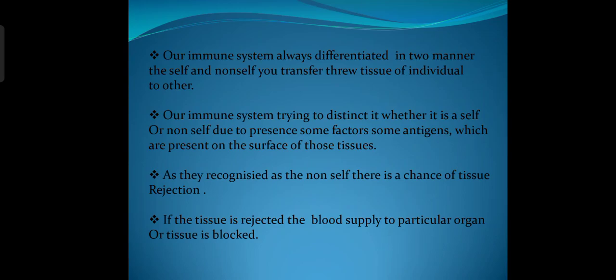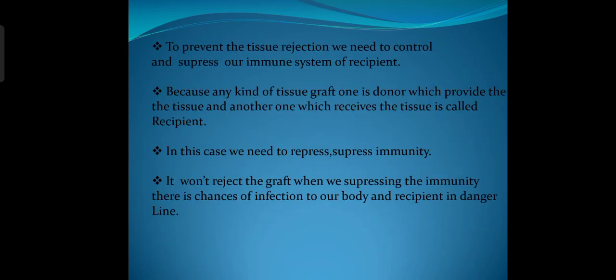If they are recognized as non-self, there is a chance of tissue rejection. If the tissue is rejected, the blood supply to the particular organ or tissue is blocked. To prevent tissue rejection, we need to control and suppress the immune system of the recipient. Because in any kind of tissue graft, one is the donor, which provides the tissue, and the other, which receives the tissue, is called the recipient.